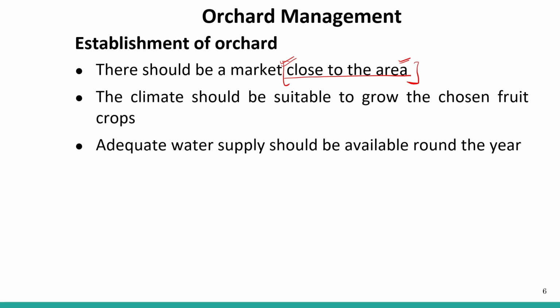And fruits are perishable. Suppose you have a fruit that can perish in one or two days, then there will be a great loss. So if you are selling your fruits in a market that is very close to your location, then it will be a great help.